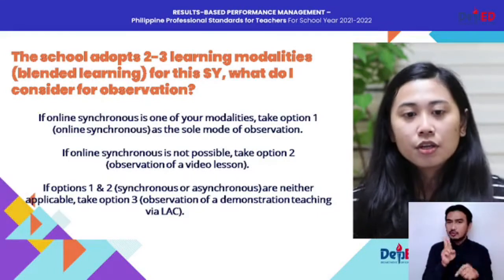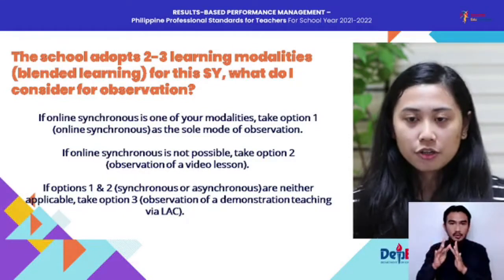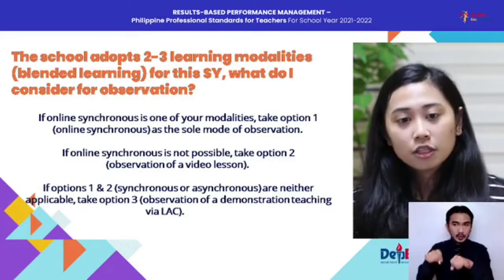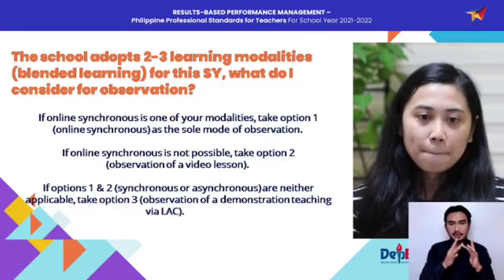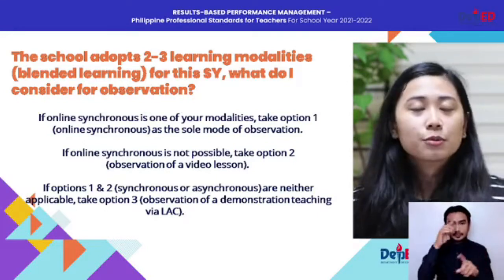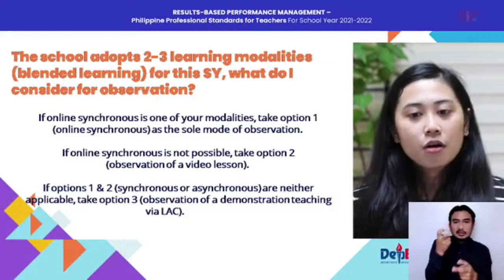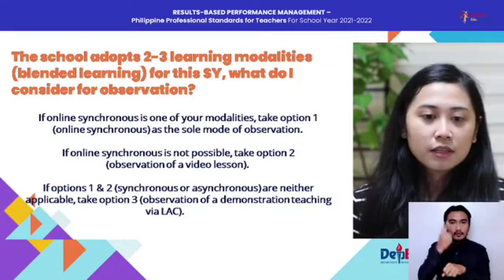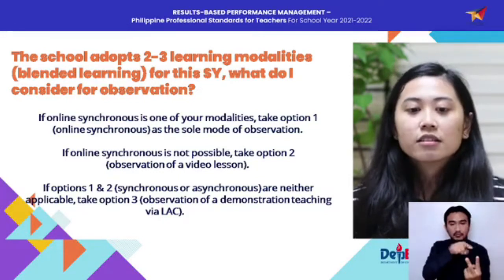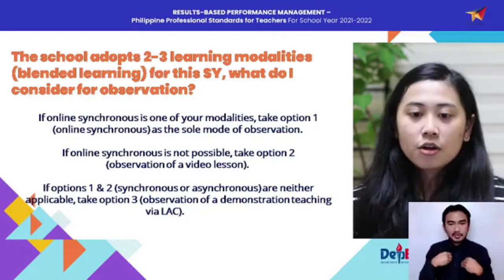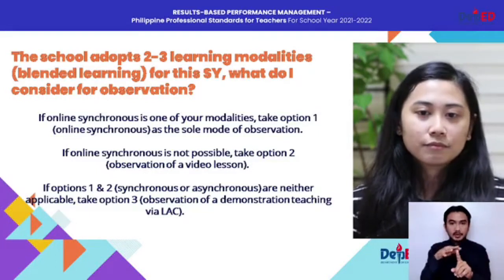First, if online synchronous is one of your modalities and it's possible in your school, take option 1, the online synchronous, as the sole mode of observation. If option 1 is not possible, then take option 2, the observation of a video or audio lesson. If options 1 and 2 are neither applicable, then that's the time you will take option 3, or observation of a demonstration teaching via LAC.